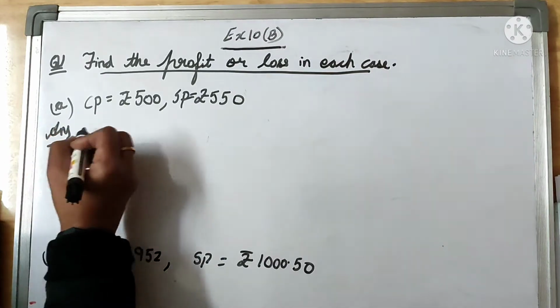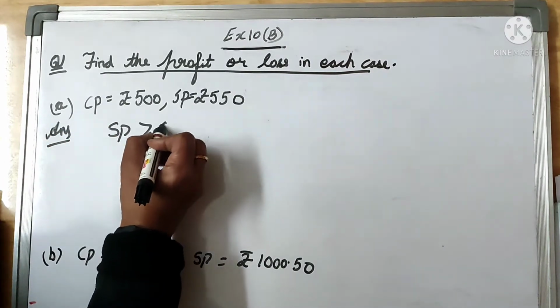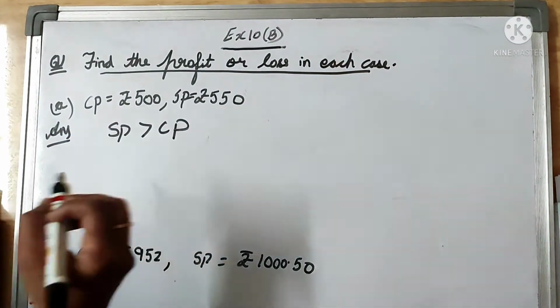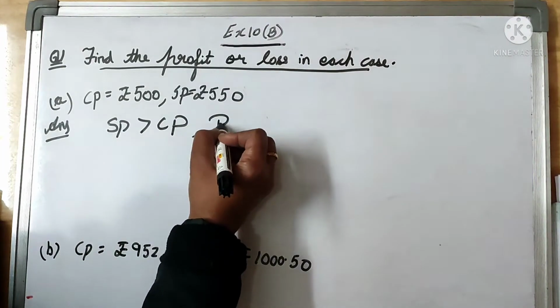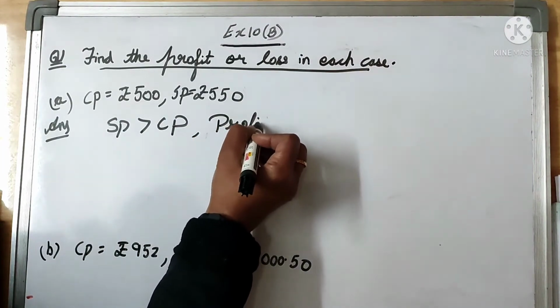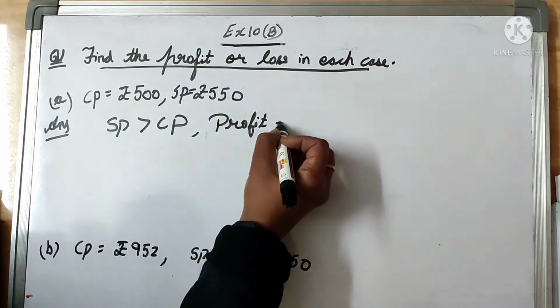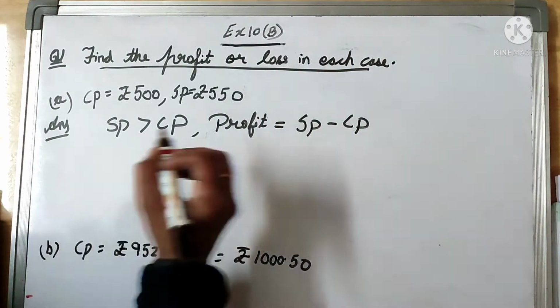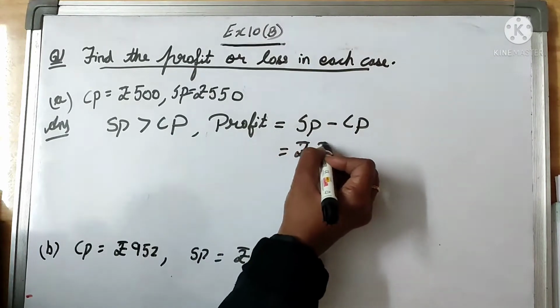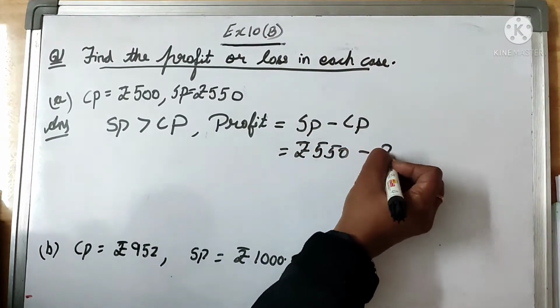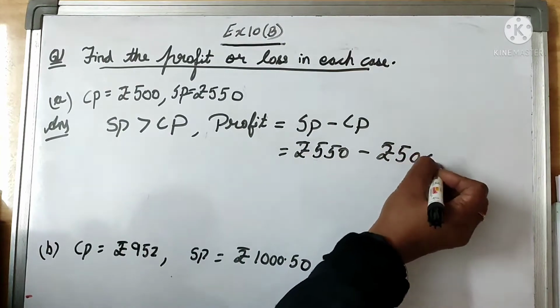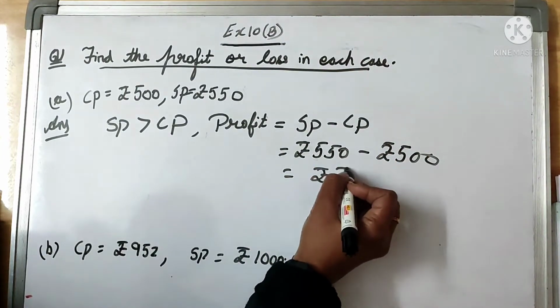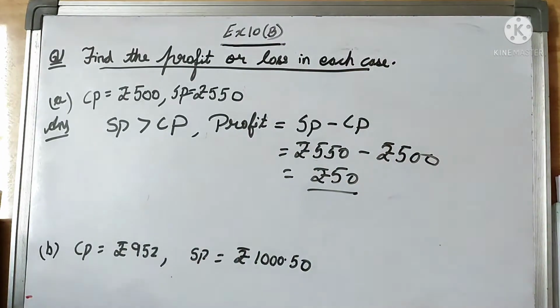Now, SP is greater than CP, so here it will be profit. Profit is equal to SP minus CP, which is equal to rupees 550 minus rupees 500. And how much profit is there? Profit is rupees 50.